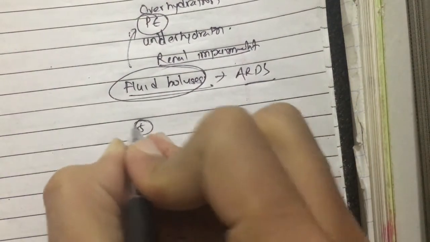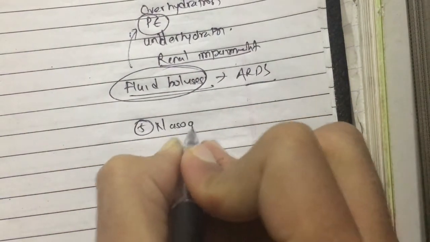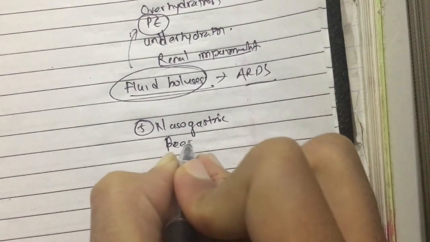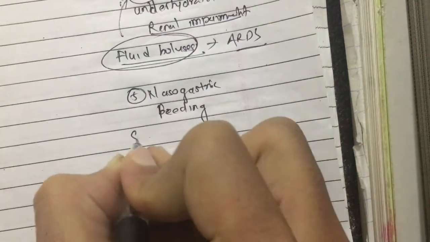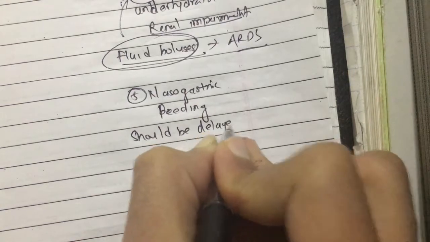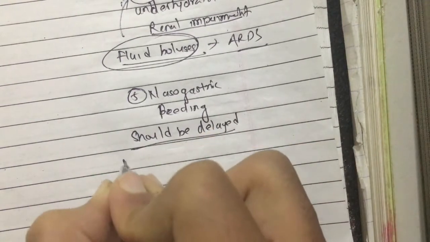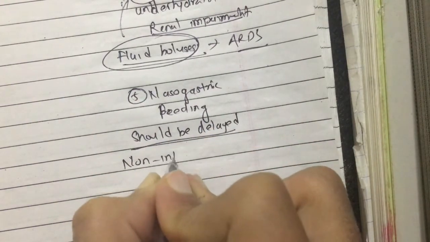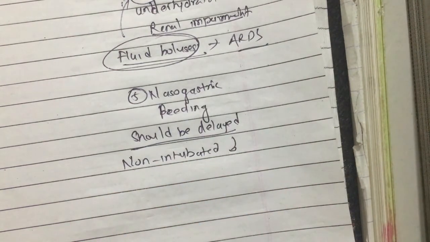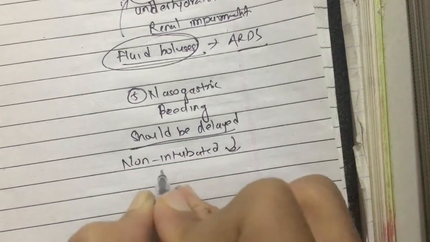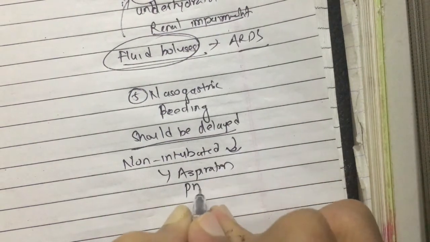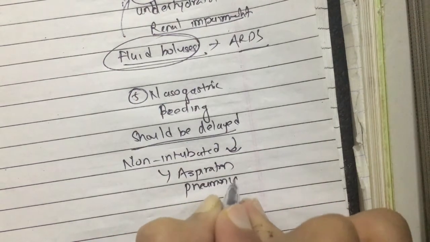And fifth is nasogastric feeding. The nasogastric feeding should be delayed as much as possible. If the patient is not intubated, we have to delay nasogastric feeding as much as we can to prevent aspiration pneumonia.